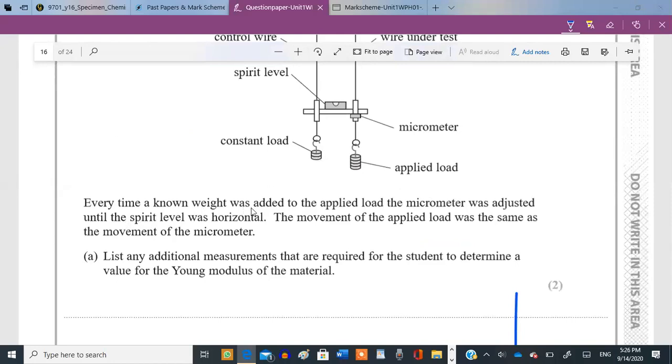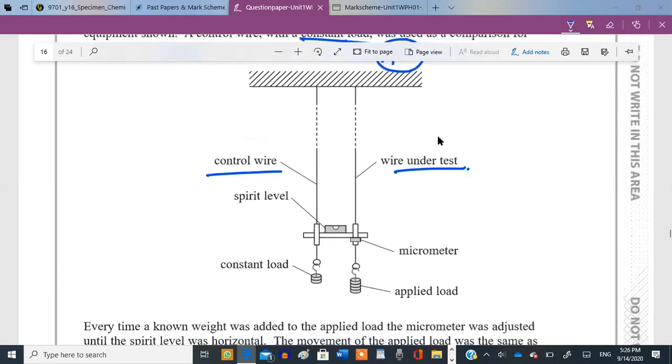Every time a known weight was added to the applied load, the micrometer was adjusted until the spirit level was horizontal. The movement of the applied load was the same as the movement of the micrometer. List any additional measurements that are required for a student to determine the value for the Young modulus of the material. Formula for Young modulus is FL over AE. A is cross-sectional area, the micrometer will give you the cross-sectional area. L is the length, and for the length, they haven't given any instrument. So for that, we can use a meter rule.